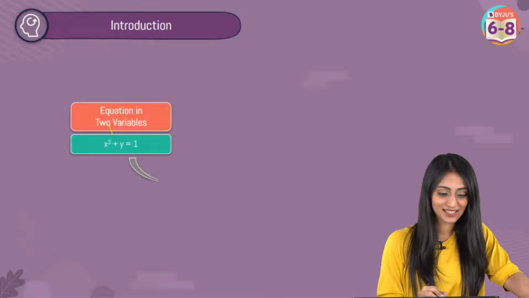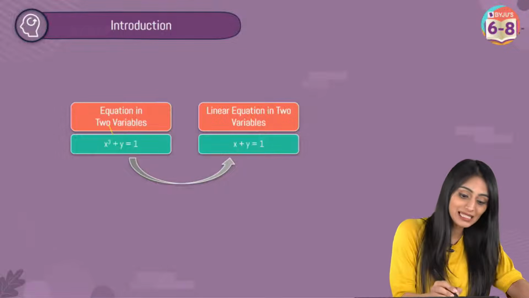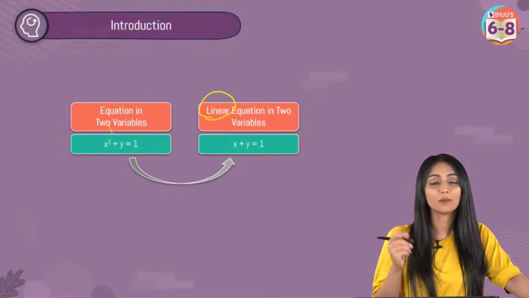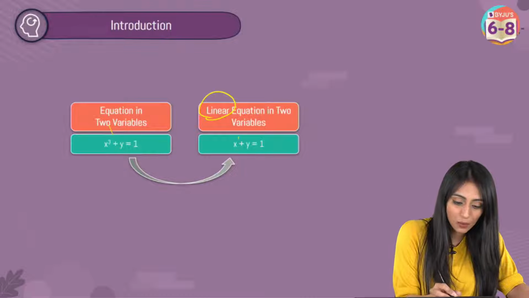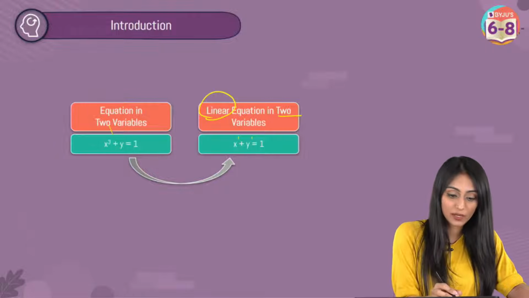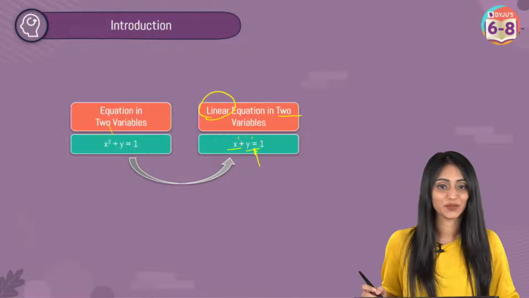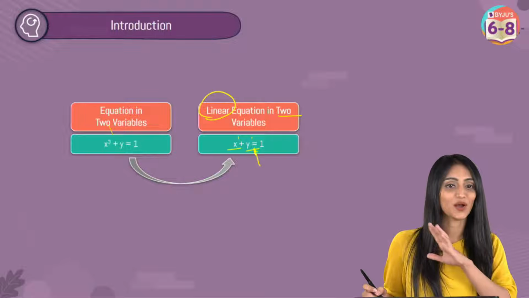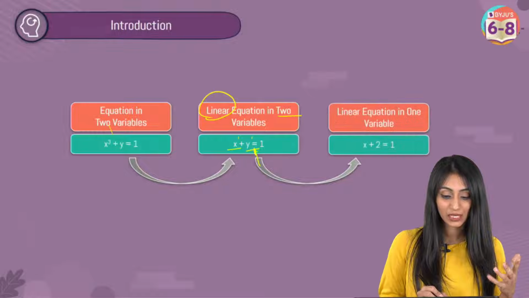All right. If I talk about linear equation in two variables, when I'm saying linear, linear means what? That the power of the variable is going to be 1. So here x has a power 1, this has a power 1. But this is a linear equation in two variables. Two variables are here, x and y. And you can see the equal to sign also. Crystal clear? Awesome.